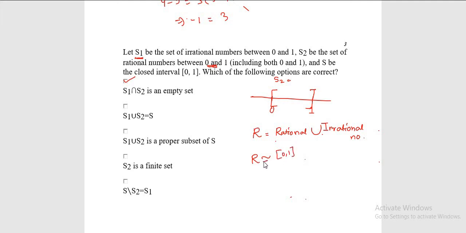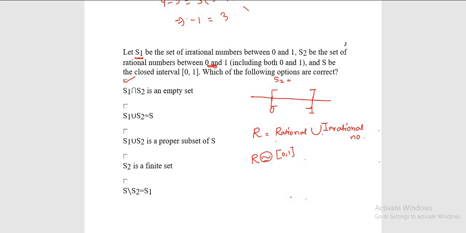What is the meaning of equivalence here? Let me make you understand that. It's the miniature form. Whatever characteristics the bigger set has, the smaller set also has. This is called the equivalence relation. Whatever the characteristic that R has, the interval [0, 1] will have that. So it is said to be a miniature form of R.